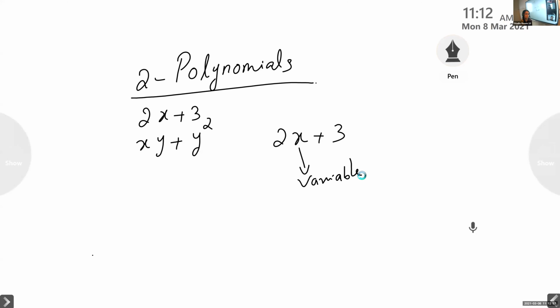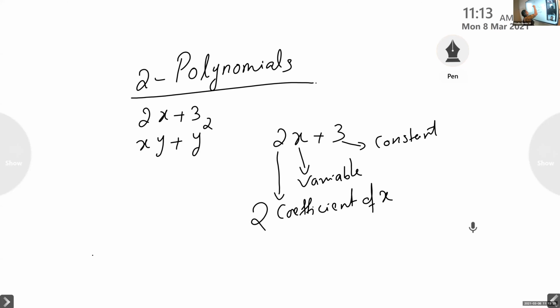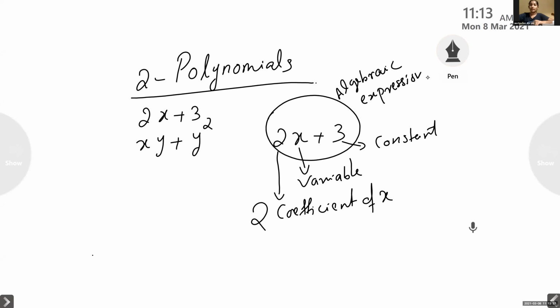So what about that 2? Coefficient. Yes, 2 is the coefficient of x. So what is this 3? Constant. 3 is called constant. So this is an algebraic expression.